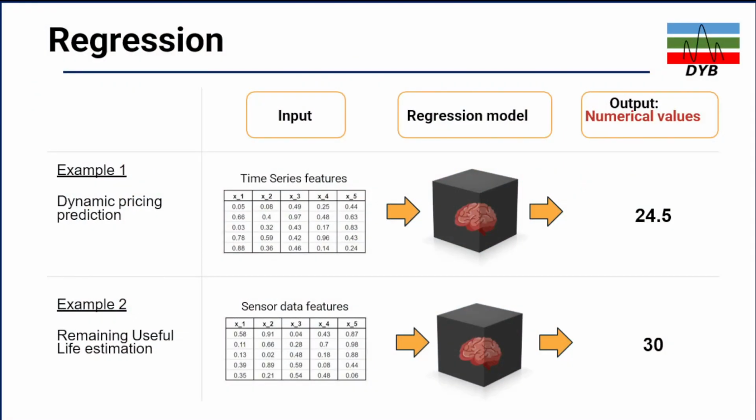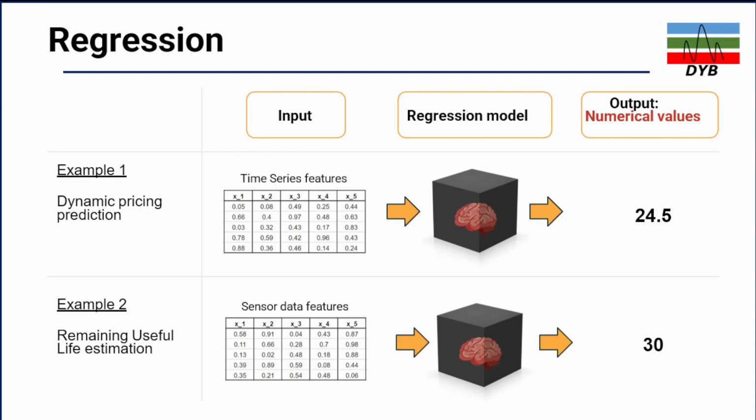So the second is regression. Let's look into more detail. Let's say you're looking at dynamic price prediction, where you have tabular data and you want to predict numerical values from that data based on different features, let's say X1, 2, 3, 4, and 5, and so on. Similarly, when you look at a house and how big a house you will get at what price, that depends not only on 2 or 3 features, but on multiple features. So based on that, we have to come up with the regression analysis.